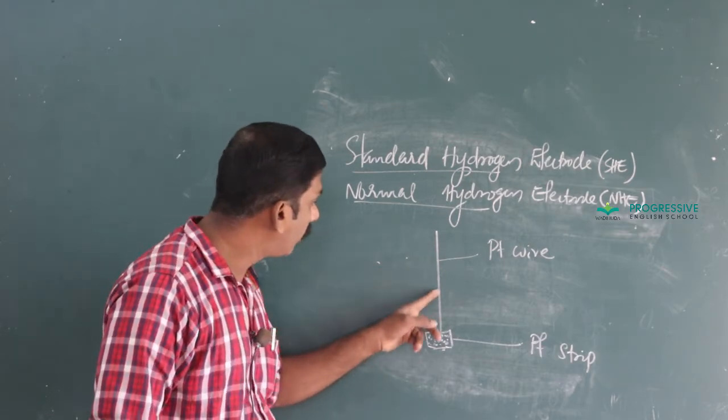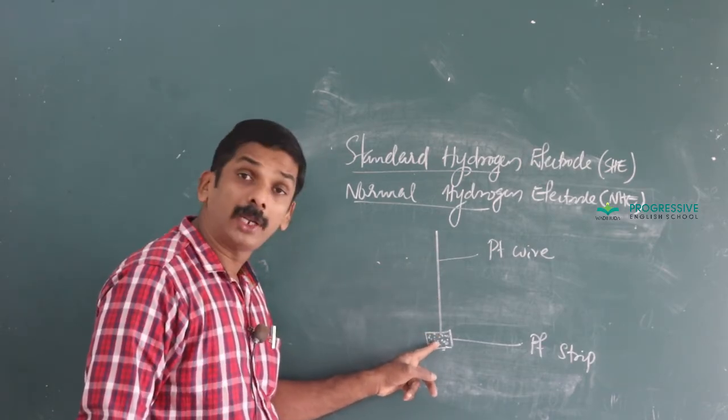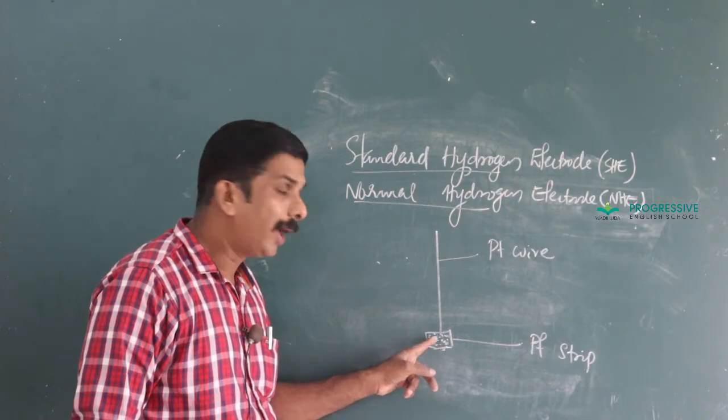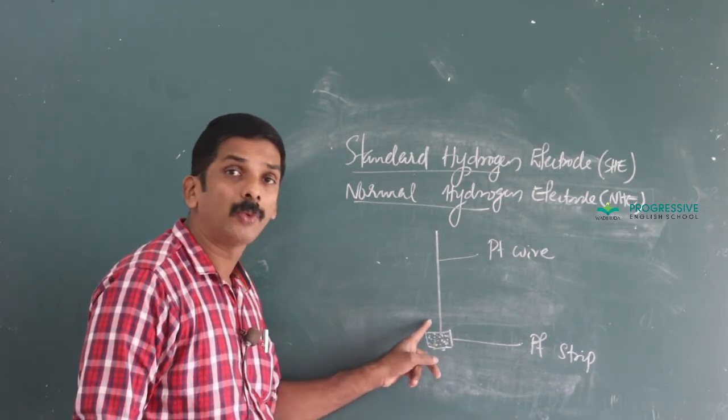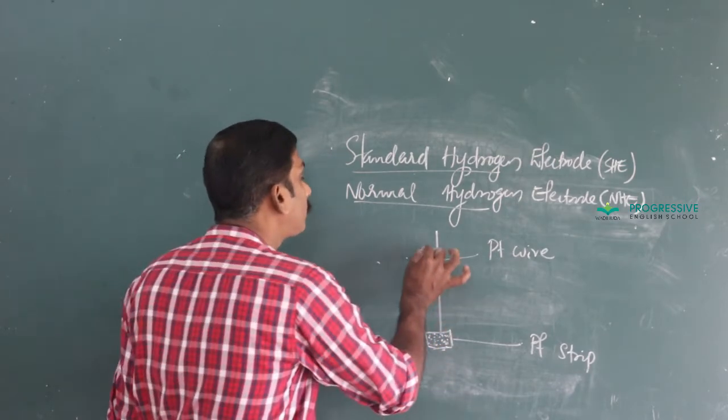Clear? A platinum wire that is fitted with a platinum strip and is coated with finely divided platinum.